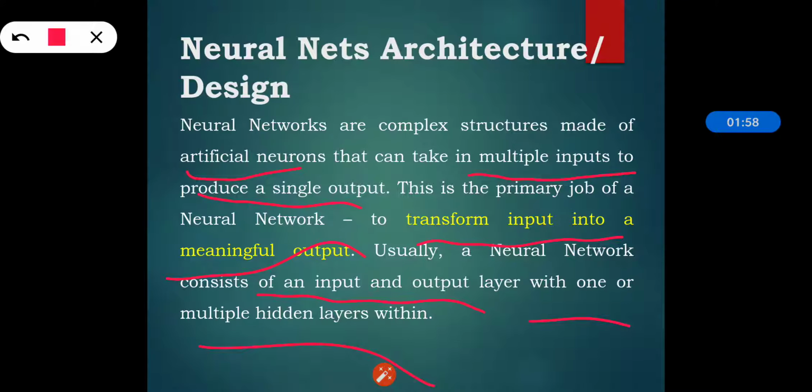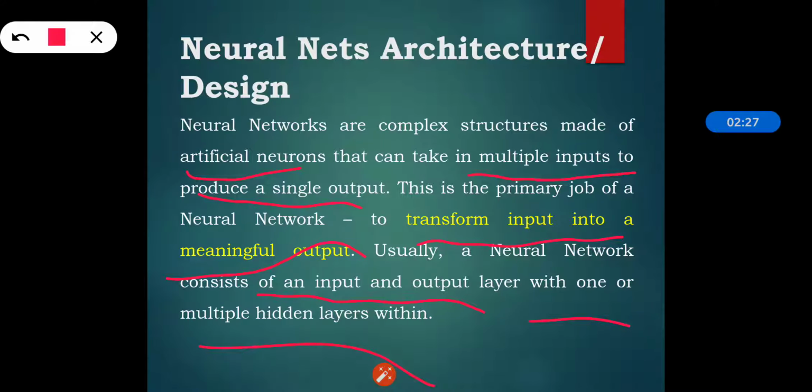And if we are talking about classification, then for binary classification we use one output neuron per positive class, wherein the output represents the probability of the positive class. But if it is multi-class classification, then we will have one output neuron per class.